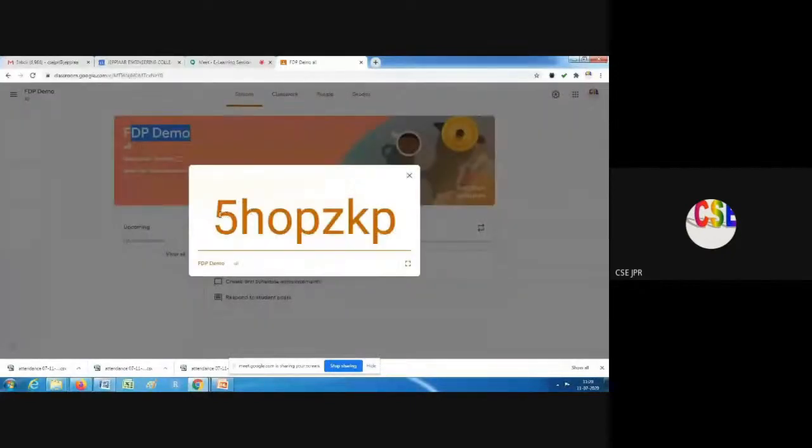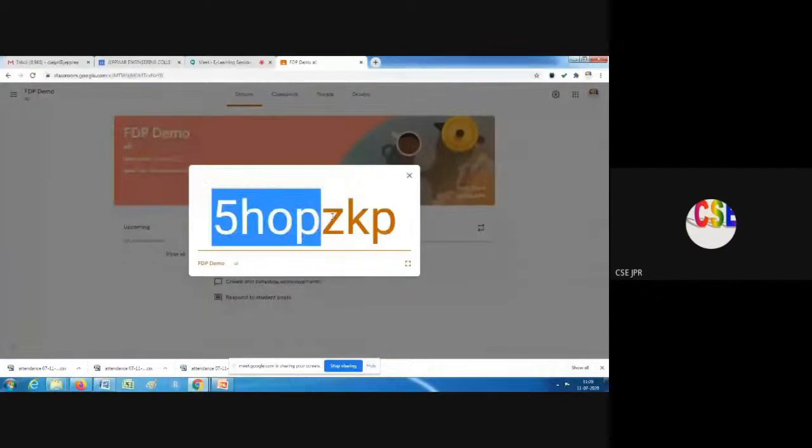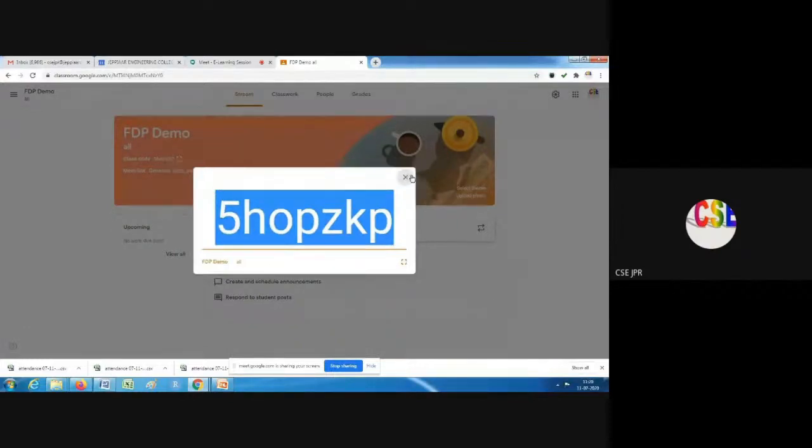So you can copy the code here and take a picture of it, or you can copy it and share this code with students. Okay, so they are going to join using this code. They come under this classroom. Okay, so now the new class has been created.